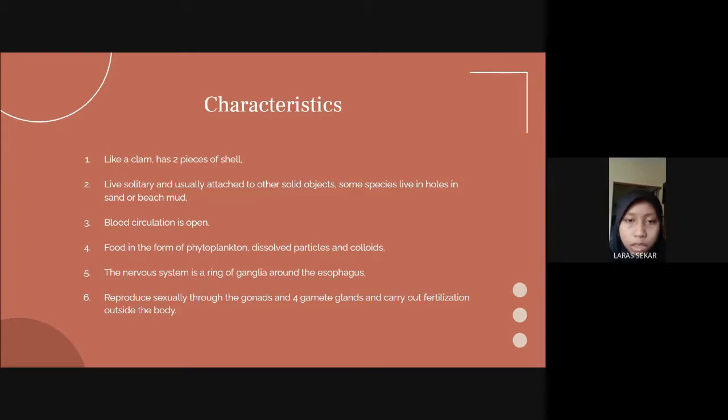Blood circulation is open. Food is in the form of phytoplankton, dissolved particles, and colloids. The nervous system is a ring of ganglia around the esophagus. They reproduce sexually through the gonads and gamete glands, and carry out fertilization outside the body. Next.